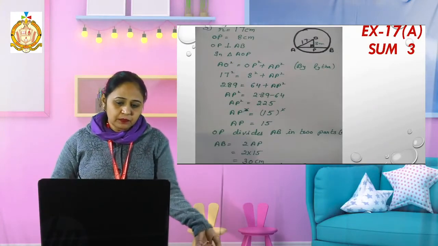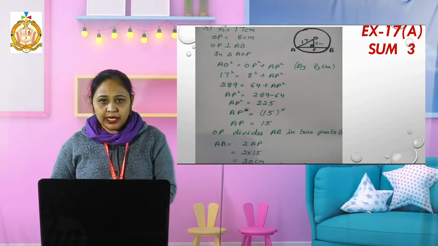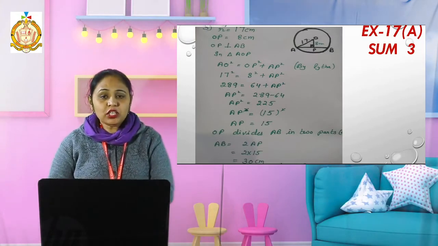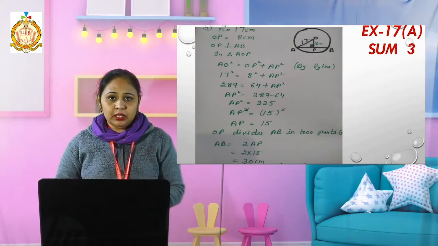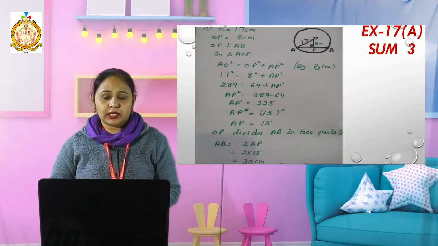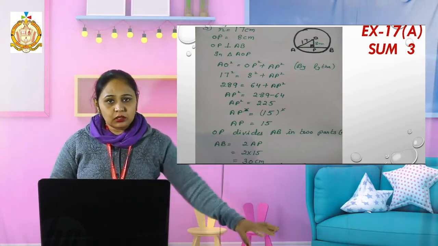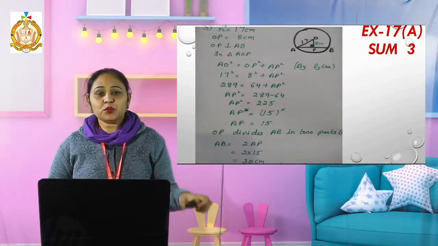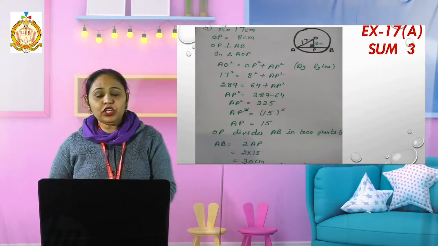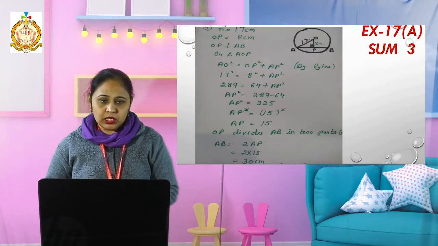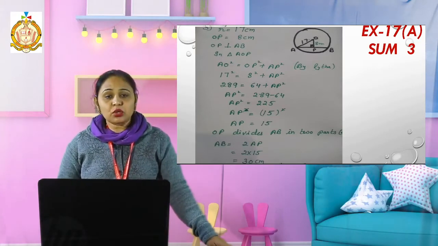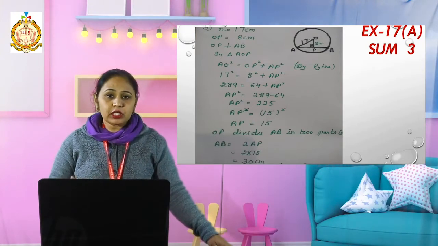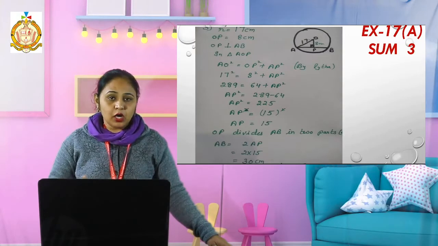See the sum number 3 of exercise 17A. Please open your book. When you are clear about the statement in your mind, then you can understand the sum, because figures are not given in each and every sum. We have to draw the figure along with the steps of the statement. If we draw a figure, then we are able to solve the sum. Now see sum number 3, the figure is not given. Then what to do? We have to draw the figure. Okay, when we draw the figure, then we see the steps of the sum and how to solve it.